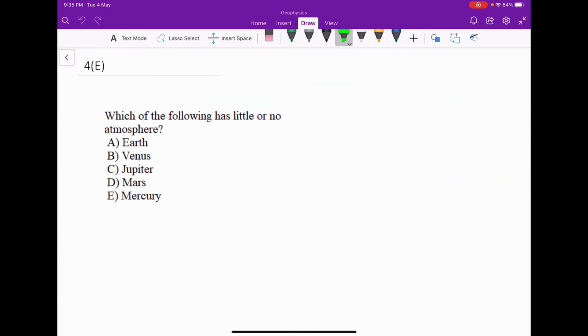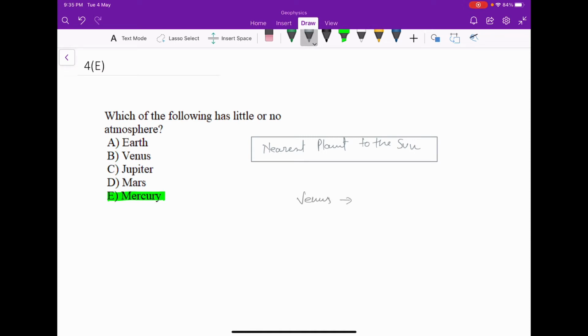Next: which one of the following has little or no atmosphere? Mercury has no atmosphere. Mercury is the nearest planet to the sun, but due to the lack of atmosphere, Venus is the hottest planet.